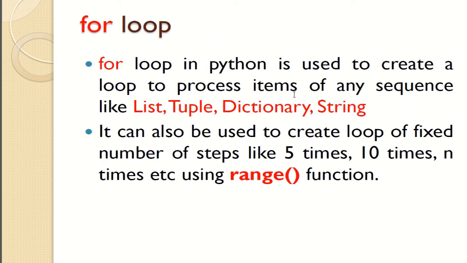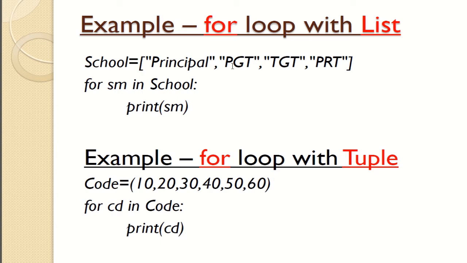Now, the for loop. As said, a for loop in Python is used to process items of any sequence like list, tuple, dictionary, etc. It can also be used to create a loop of a fixed number of times, like 5 times, 10 times, n times, using the range function. Let's see. For loop with a list: this is my list. Now for sm in school, print sm, so it will print all the items of the list being displayed here.